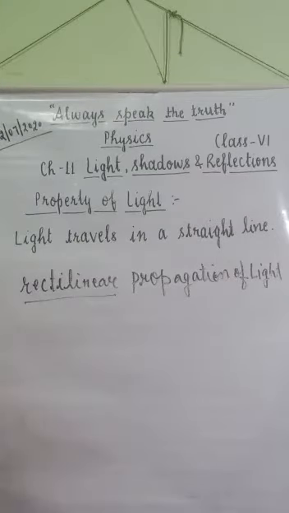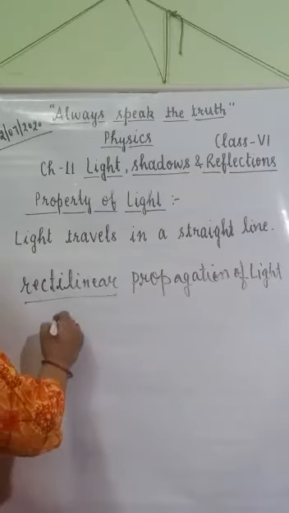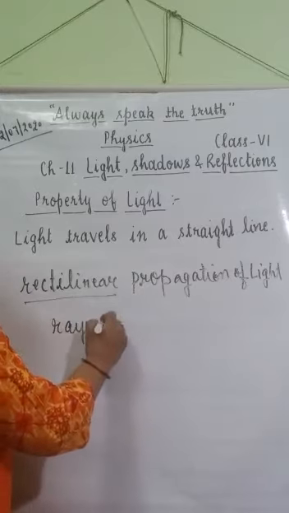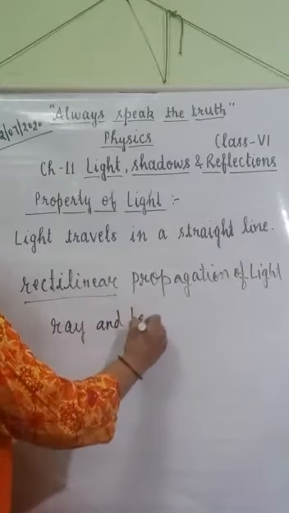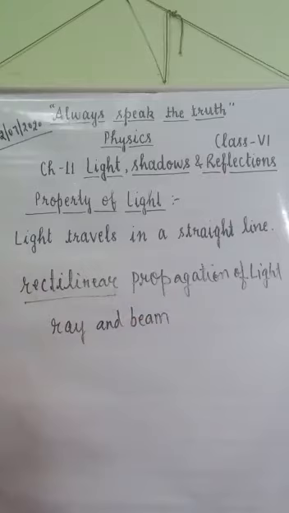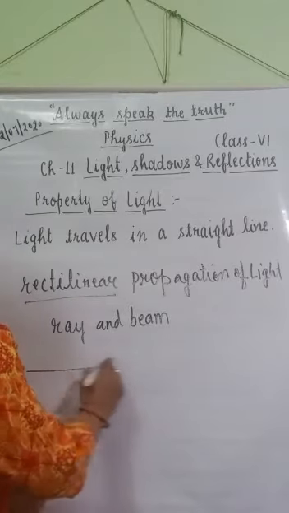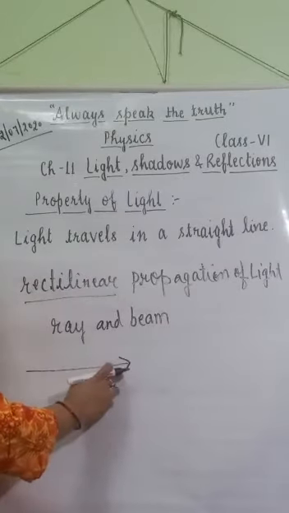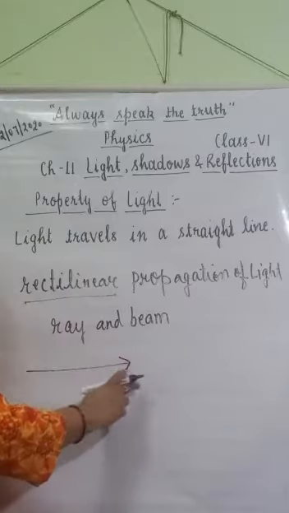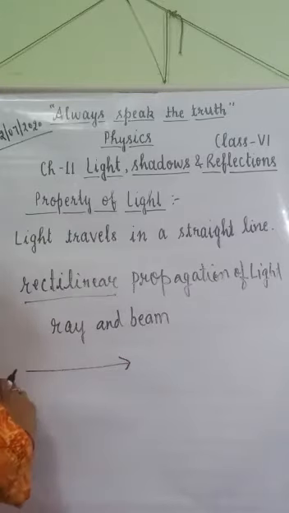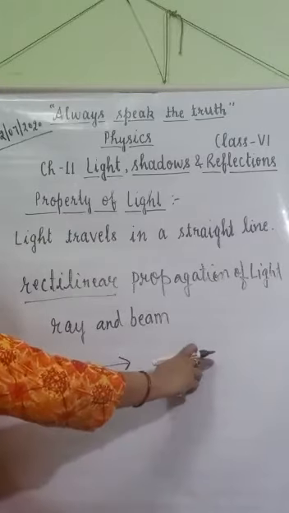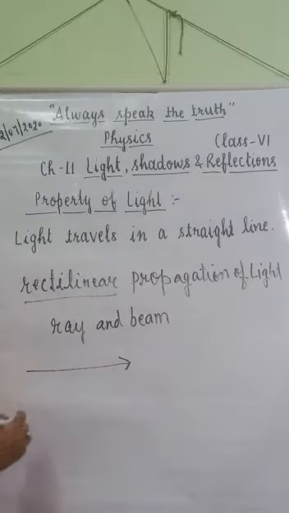The propagation of light is represented through a ray and beam. A line with an arrow. This arrow represents the direction of light. This arrow means light propagates in this way, on this side, and this is known as a ray of light.